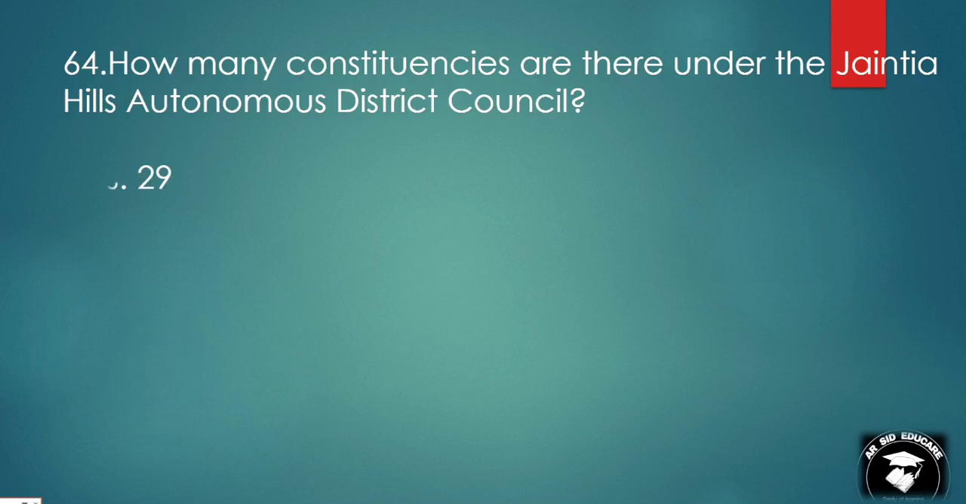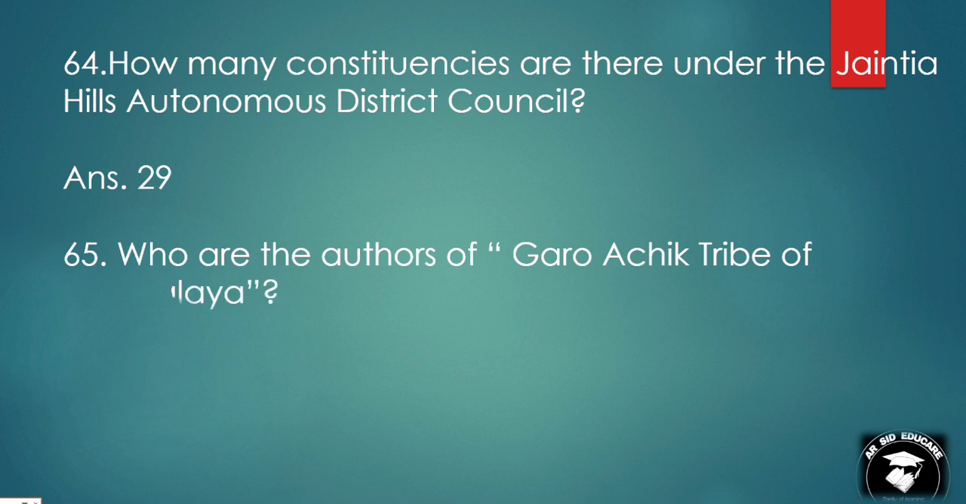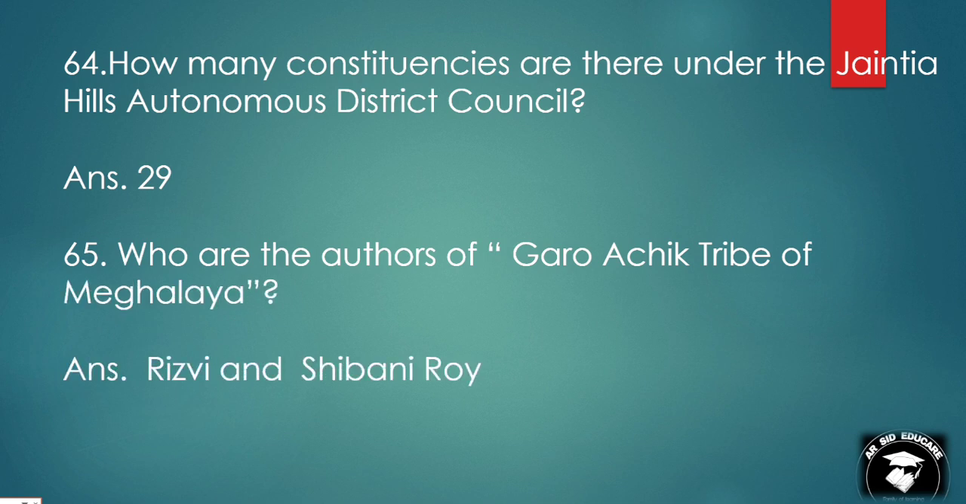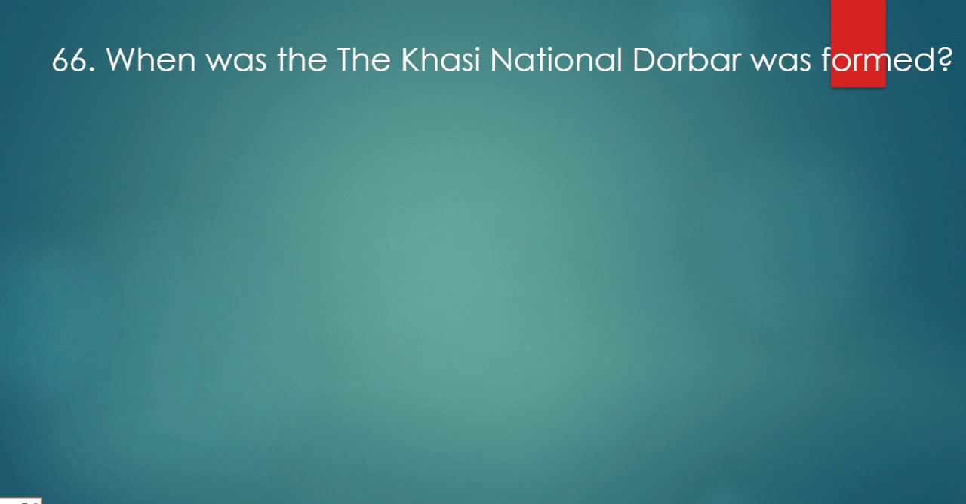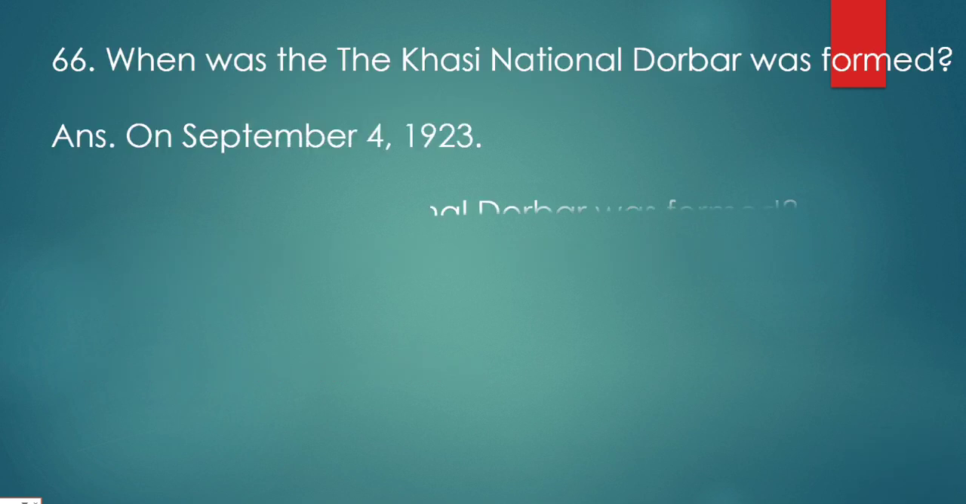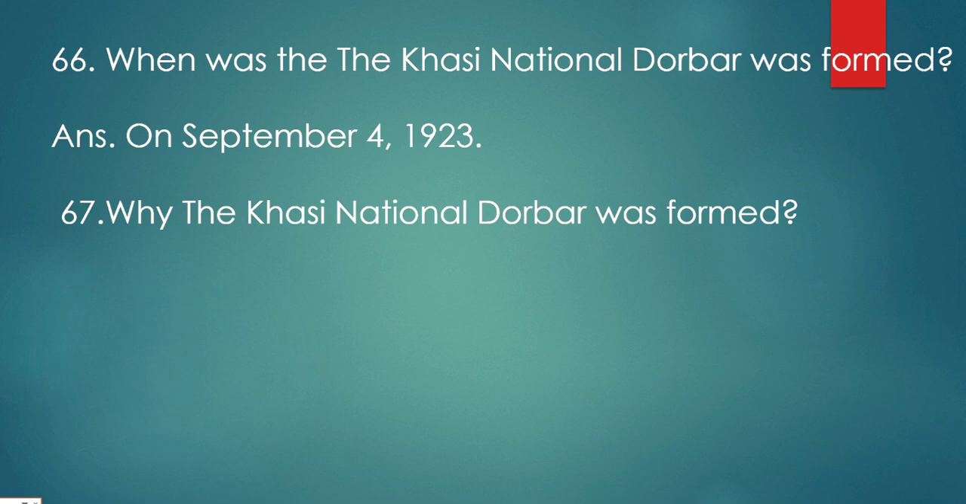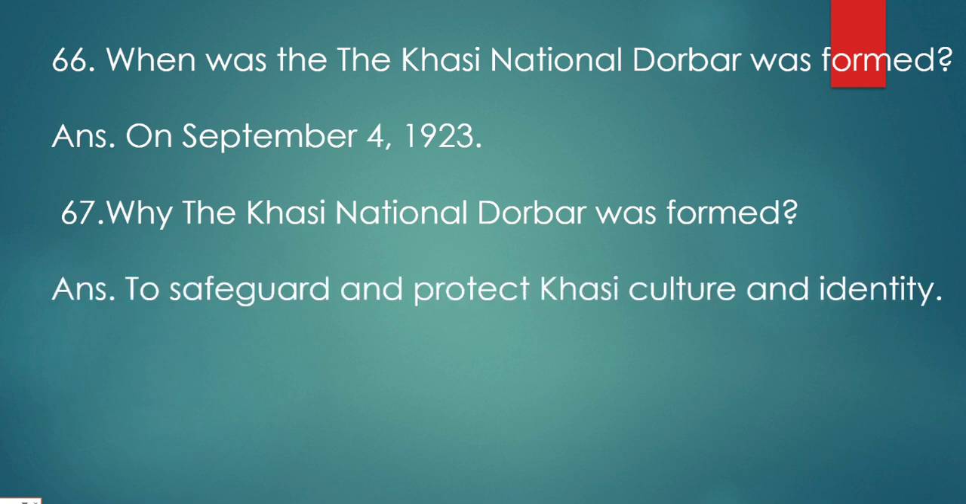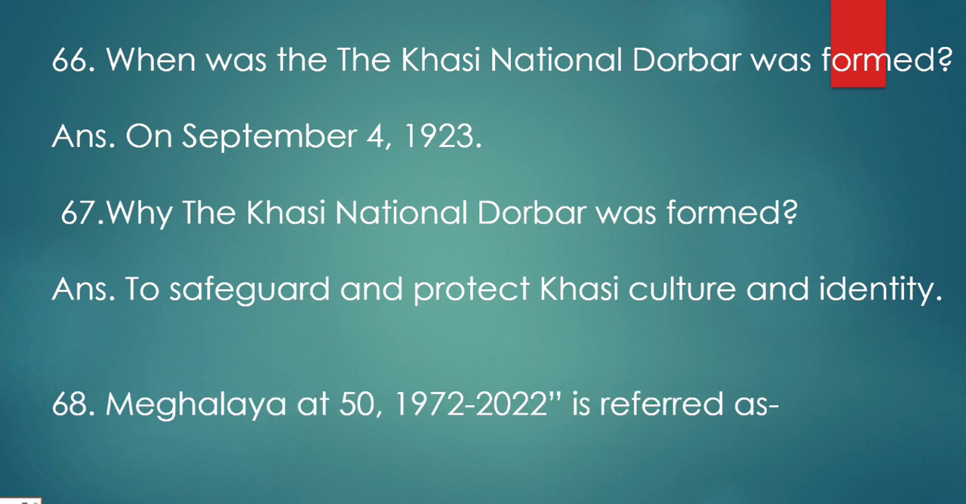How many constituencies are there under the Jaintia Hills Autonomous District? 29. Who are the authors of Garo Achik Tribe of Meghalaya? Rizvi and Shivani Roy. When was the Khasi National Darbar formed? On September 4, 1923. Why was the Khasi National Darbar formed? To safeguard and protect Khasi culture and identity. Meghalaya at 50th anniversary, since 1972 to 2022, is referred as Coffee Table Books.